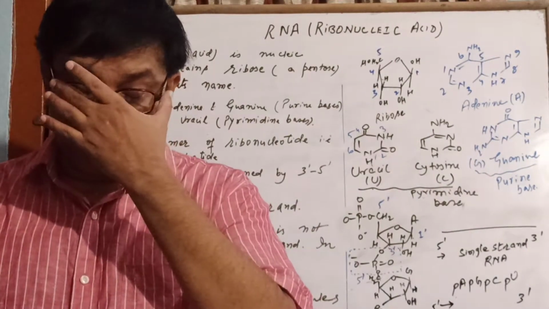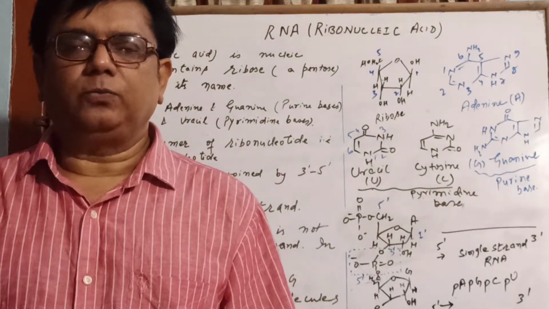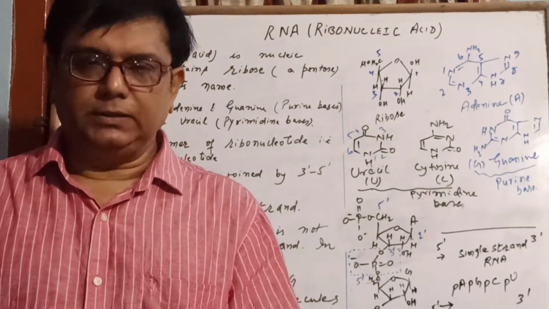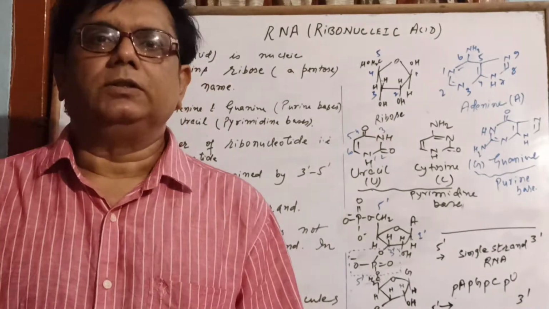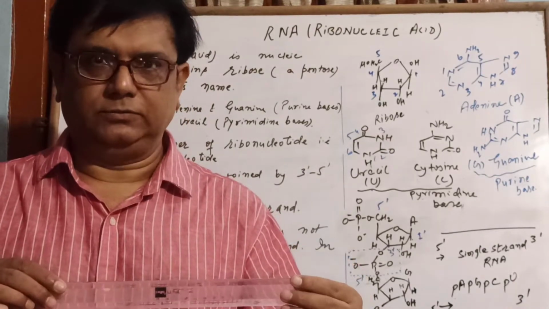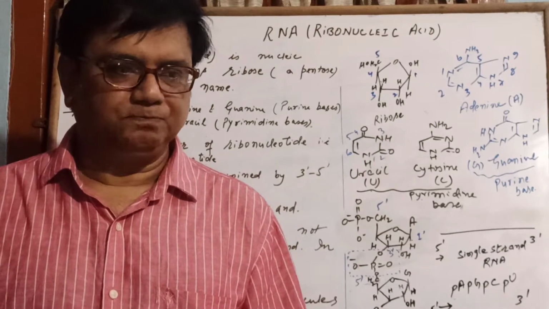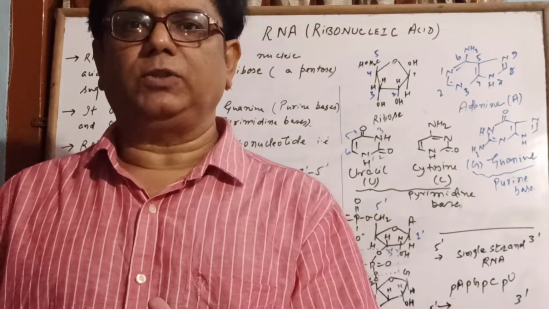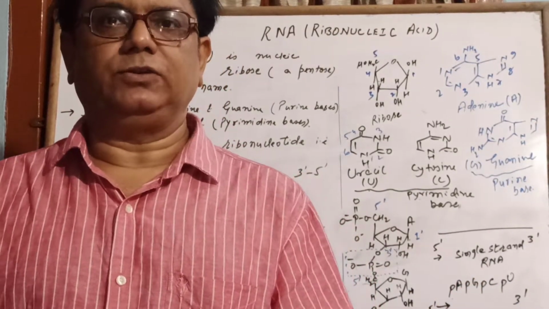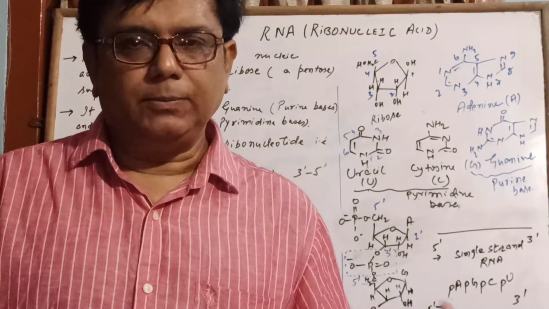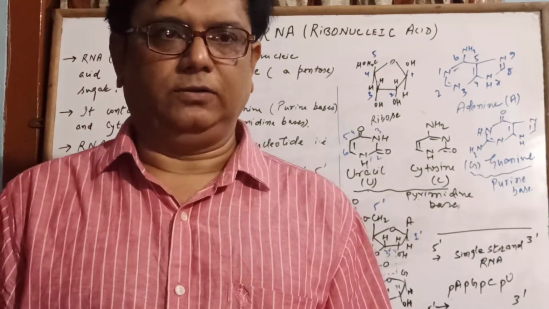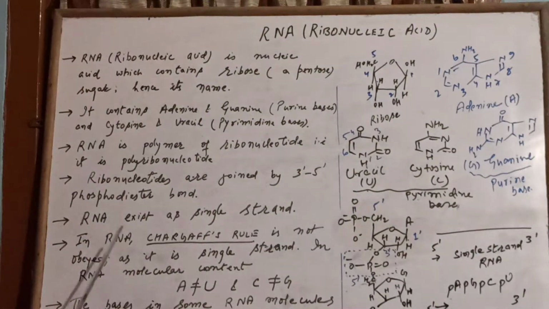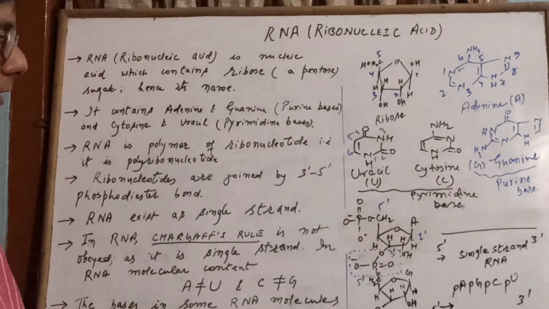Now another thing very specific to RNA is that RNA is single strand. So when you say single strand, this is also a difference between RNA and DNA, that is, DNA is a double helix but RNA is a single strand. So here is the statement, RNA exists as single strand.